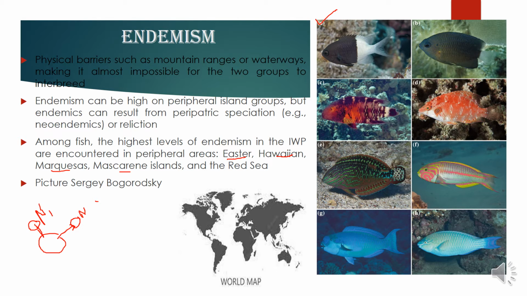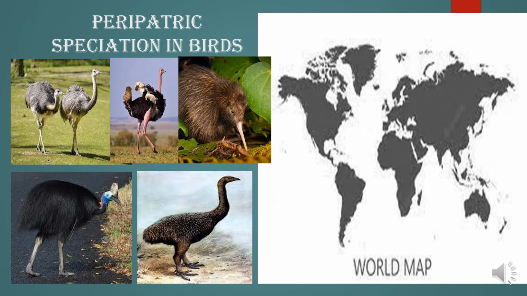Sister species are usually, here in this diagram, sorry, this is N1 and this is N. So N and N1 are sister species. They develop from a parent species P, and these two are sister species, and each of these can be endemic. Usually they become endemic when they are in a very isolated condition. So endemism is also seen sometimes in peripatric speciation.